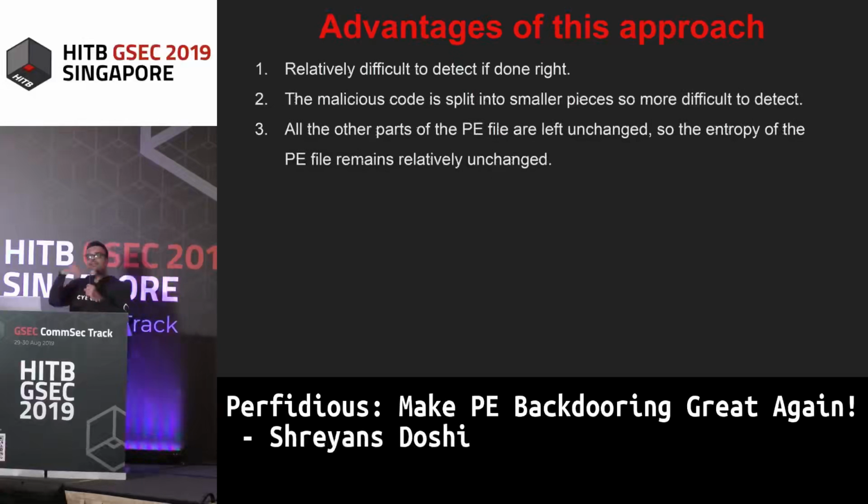It's like you are replacing a smaller block with a bigger block, right? So the calculations will vary. You'll need to make those calculations again, apart from changing all the data fields inside the optional header, the file header, and increasing the size of the PE file as well, right? So this is really difficult to do unless you have complete control over your PE file.